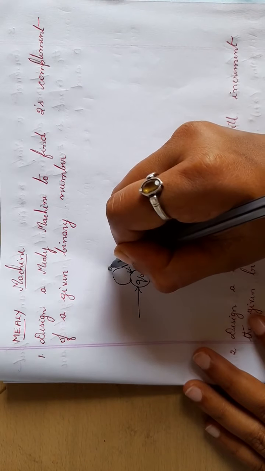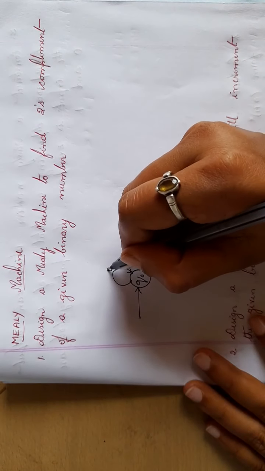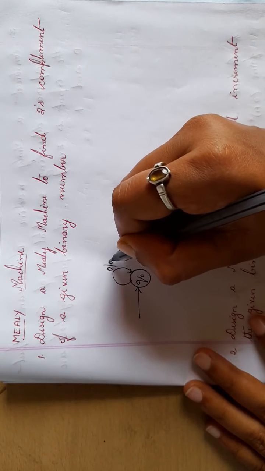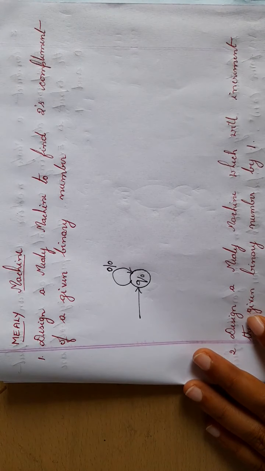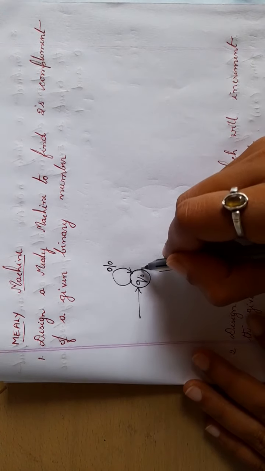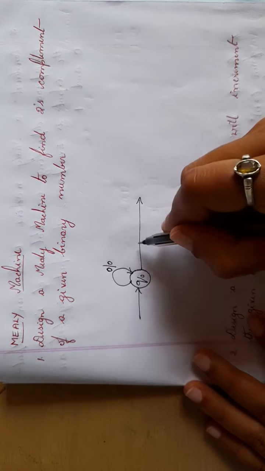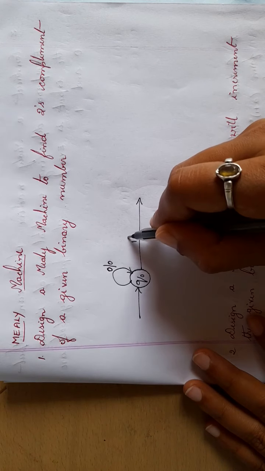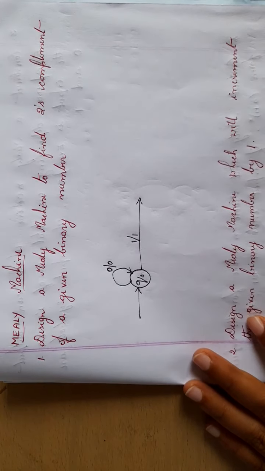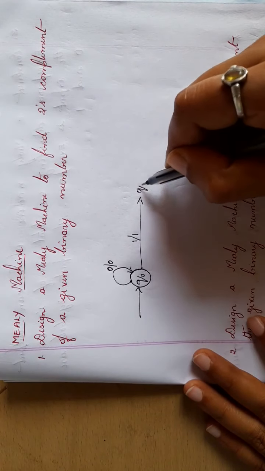So if your input is 0, your output will be 0 itself. This will continue till you read a first one. When you read a first one, what happens? It will remain 1 itself. Okay. If the input is 1, output will remain 1 itself.